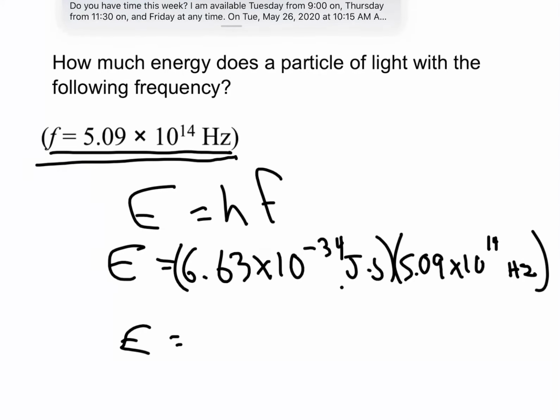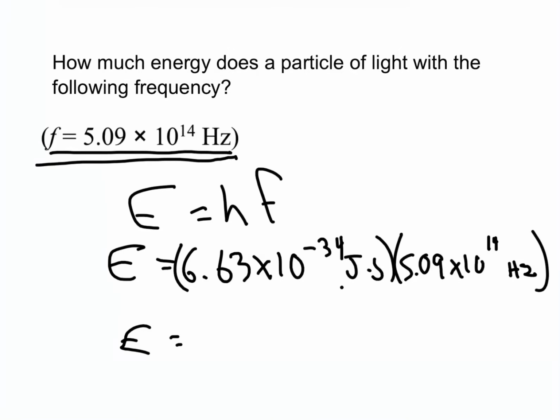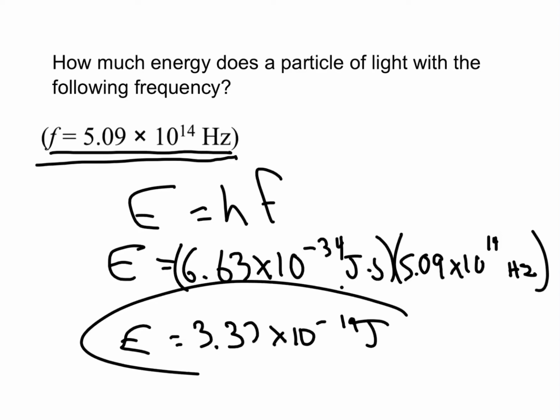I'll give you a second or two to do the math. And you end up with 3.37 times 10 to the negative 19 joules. Okay, so that's how much energy a single particle or photon of light with that frequency would have.